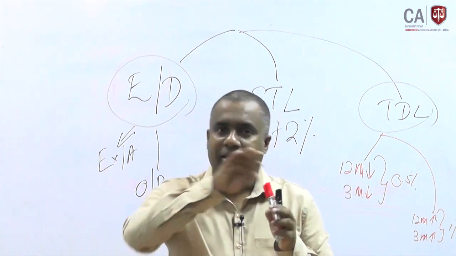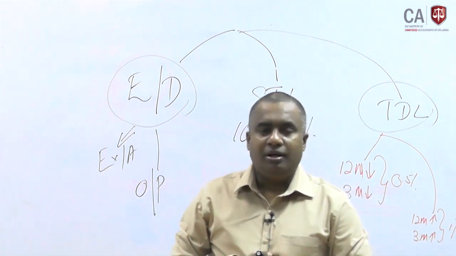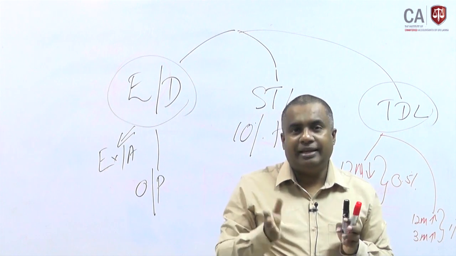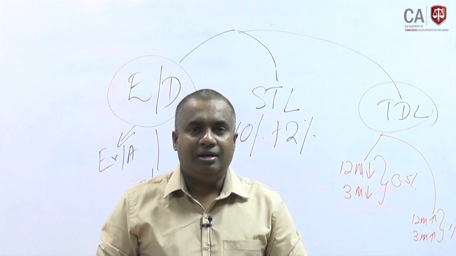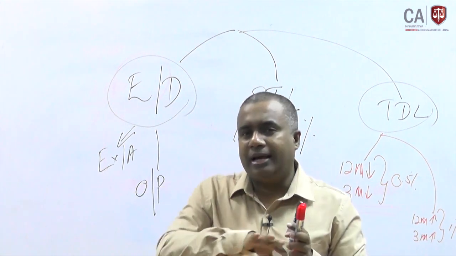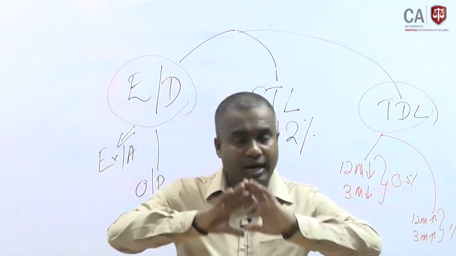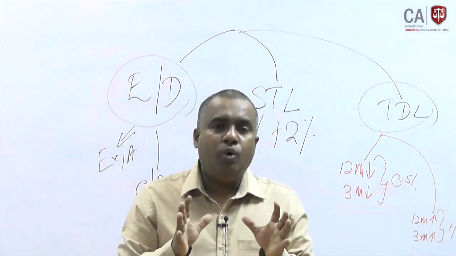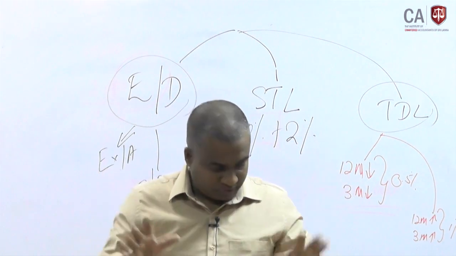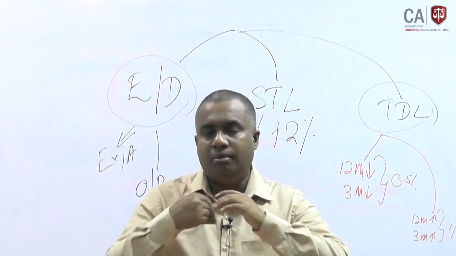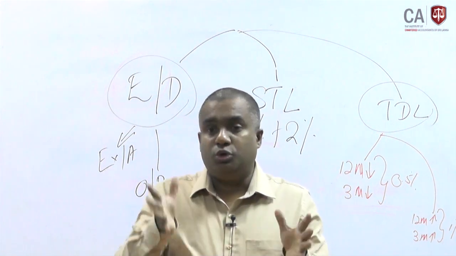For the hotel, they can exclude the 10% service charge and the VAT component. For the travel agent, they can exclude the VAT component and any payment made to the other service provider. Regarding the tourist shops, they can exclude the VAT component. Likewise, we can get an idea of how those taxes are applicable. I think you can get a comprehensive idea by referring to this video and the materials you receive.